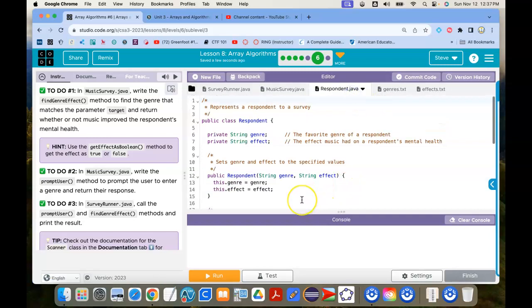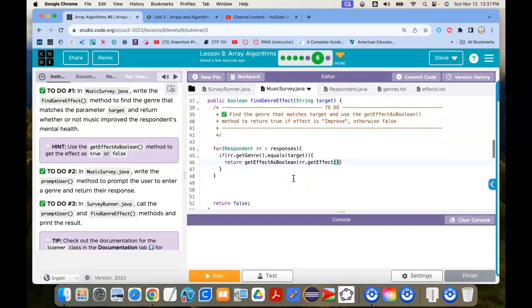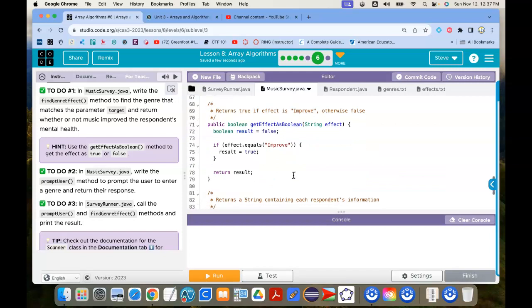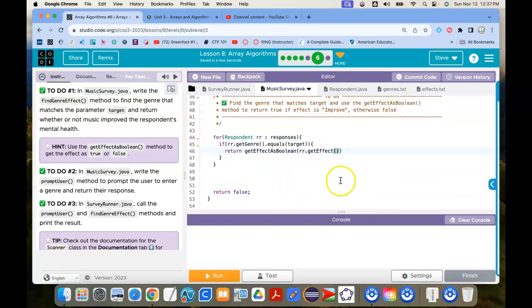So the get effect is this getter over here, and the get effect as Boolean down here takes the effect, and it's going to return false unless it equals improve, and then it's going to return true. So it will always improve true if the genre improves your mental health. So we are getting the effect, and we're going to send it there, and it's going to take whatever it returns. So whatever, it's either going to return true or false. If that's what it returns, then it's not going to return false.